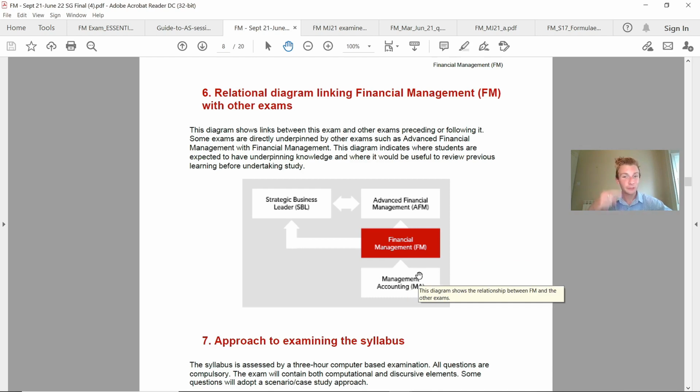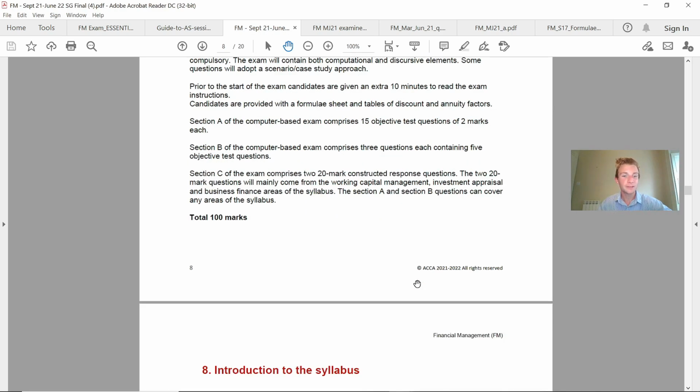but personally I'd be having a look through the actual lecture slides, which I'm going to come on to later on, because I cover all of the areas on there as a recap. So everything in management accounting that could come up in financial management are covered on the channel in the actual lecture series, so make the most of it.